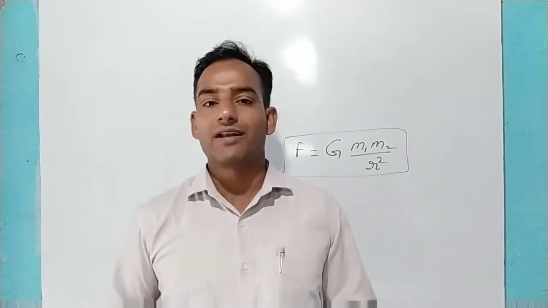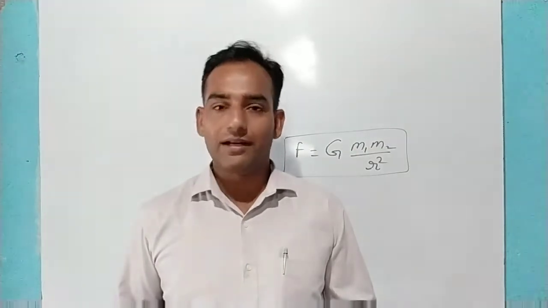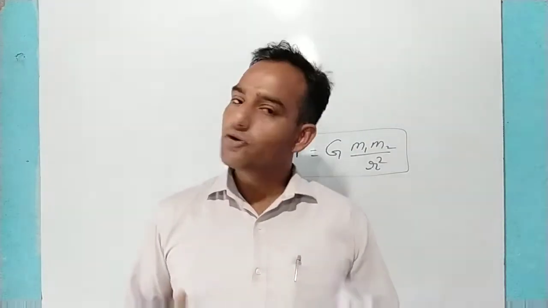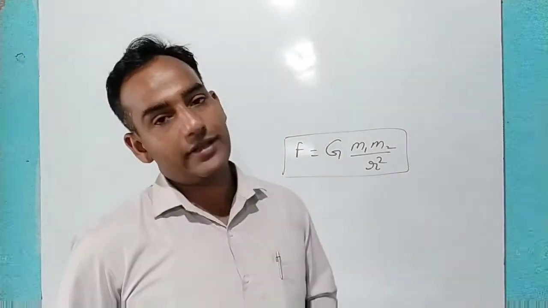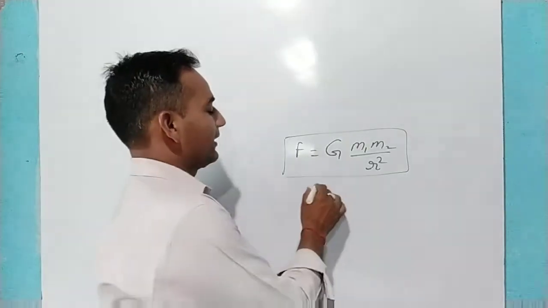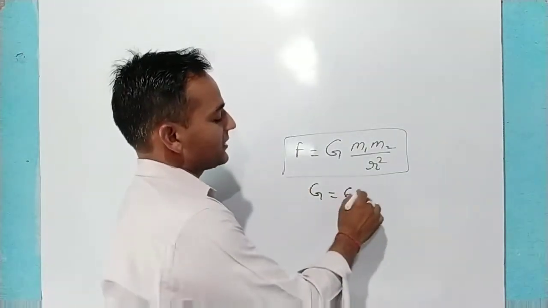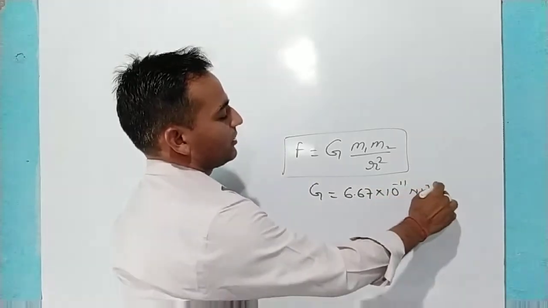In this universe, whenever you get two bodies, in between them a force of attraction is being applied, and this is the formula for that force of attraction, G m1 m2 upon r square. And the value of G we have discussed is 6.67 into 10 to the power minus 11 Newton meter square